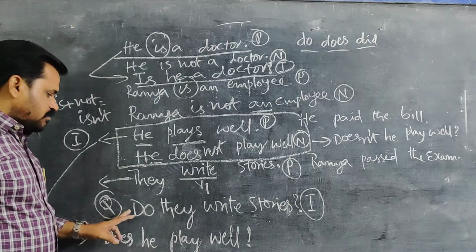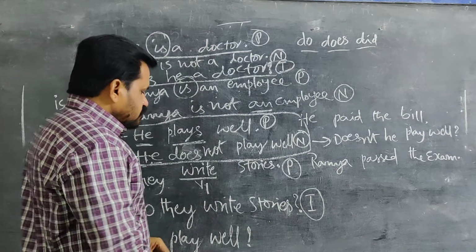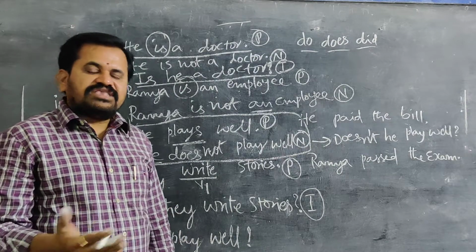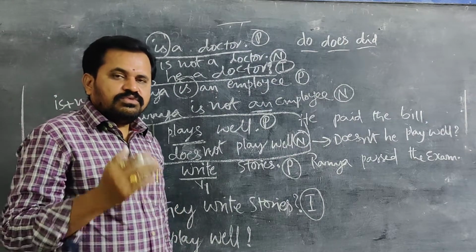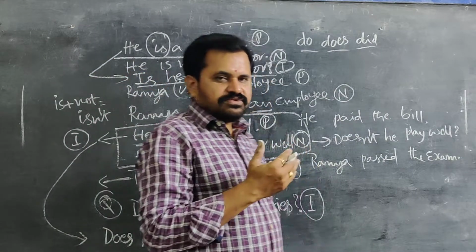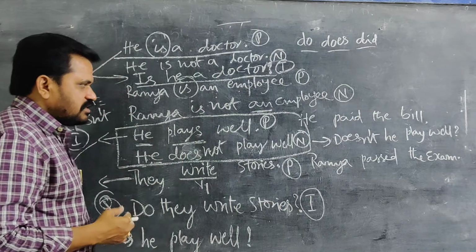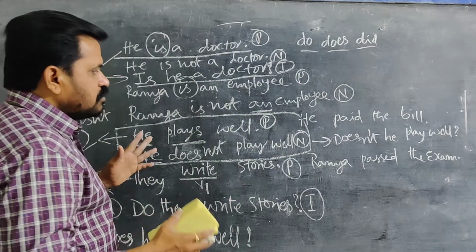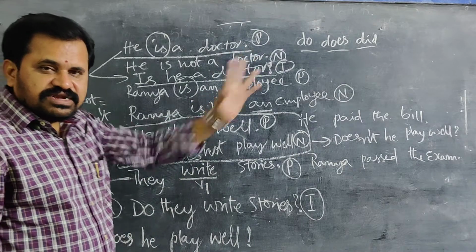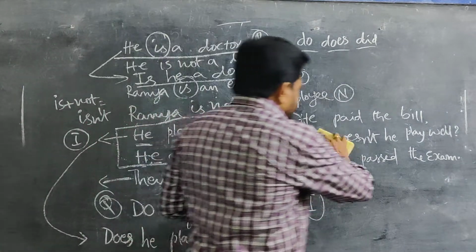That is also most important. Do they write choice? So in such a way, to make a sentence negative as well as interrogative, we should use the help of do, does, did also. That is the most important thing. And when coming to past tense, we discussed do, does. We didn't discuss did.